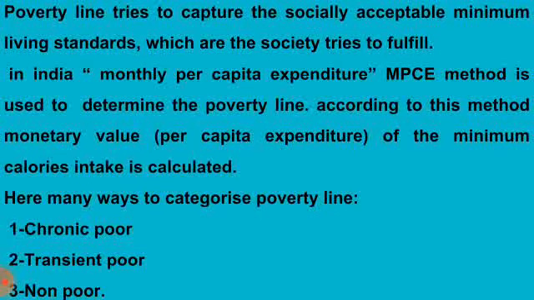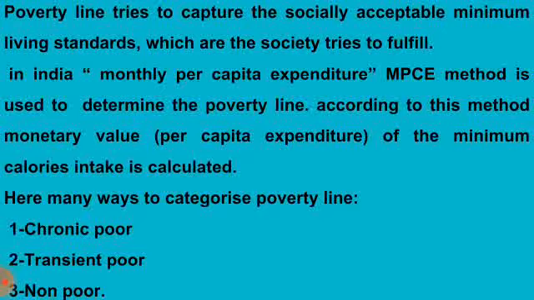Concept of poverty line. Poverty line is a cut-off point on the line of distribution which usually divides the population of the country as poor and non-poor. The concept of poverty line is used to measure the extent of poverty in a country. First, people having income below the poverty line are called poor, and next, people with income above the poverty line are called non-poor.